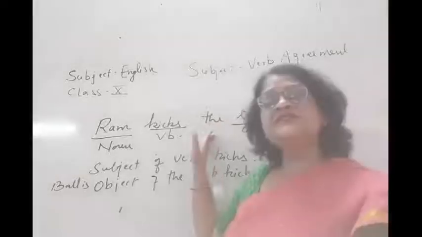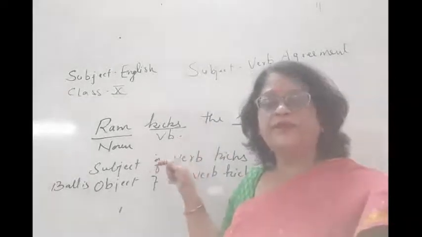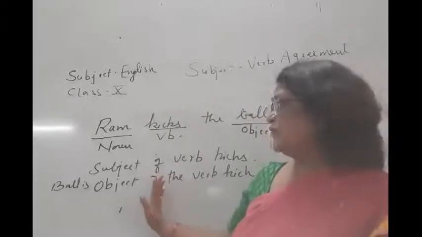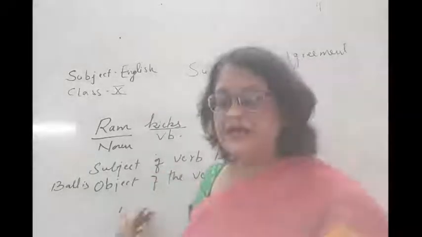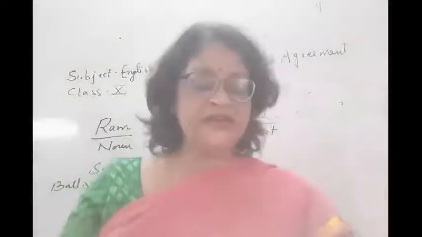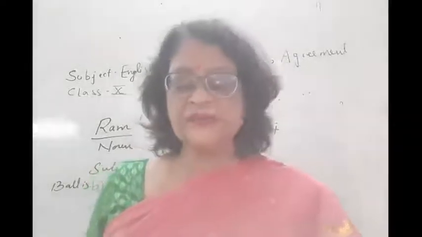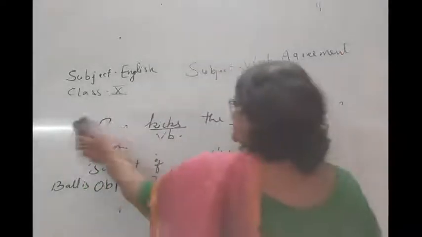And object is the noun or pronoun that comes after the verb. Okay. So I think these two concepts are clear. Now coming back to our topic. Now the basic concepts are clear. And now I'm going to teach you your lesson, subject verb concord. So let's start.